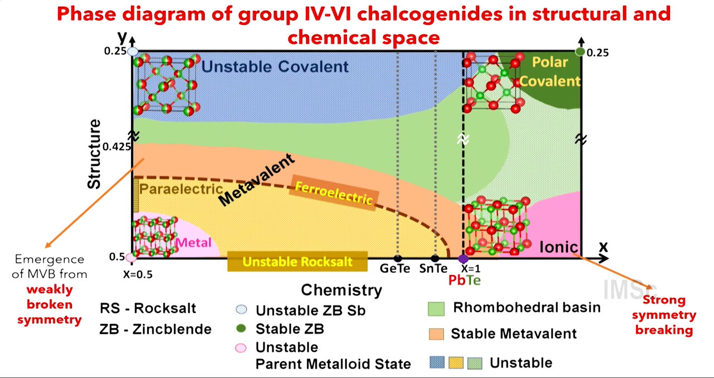Indeed, metavalent bonding comes only in a small region. By the way, there are broken axes here. Metavalent bonding is stable only in a small region which corresponds to very weakly broken symmetry of the parent metallic state. So this is the picture we developed from our analysis, and I'll now skip some of this.